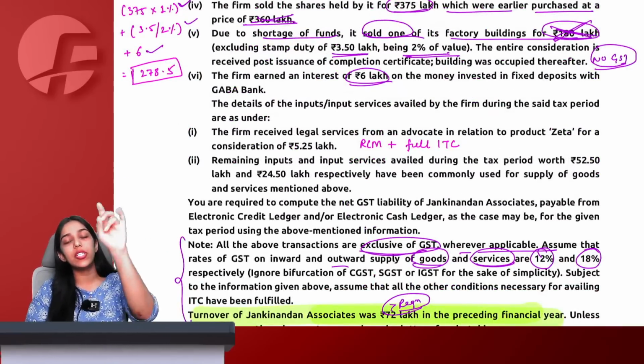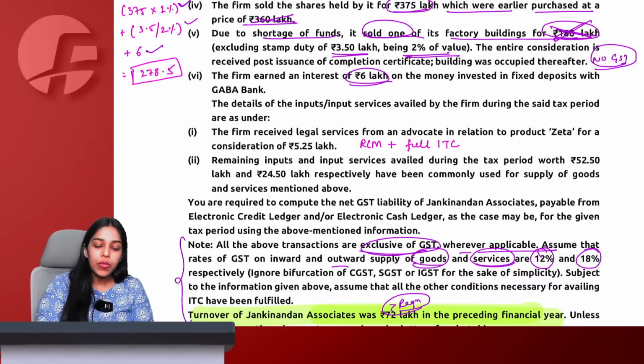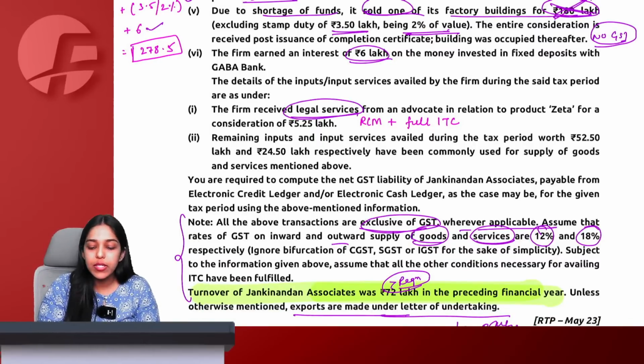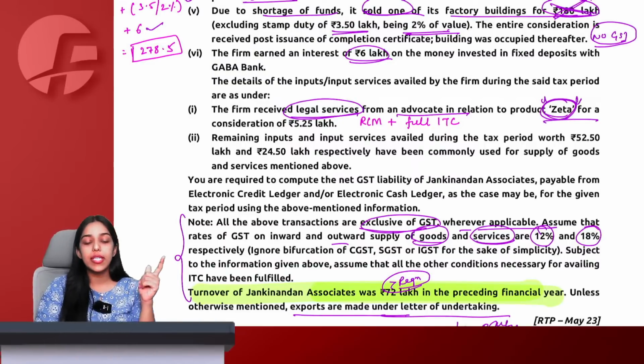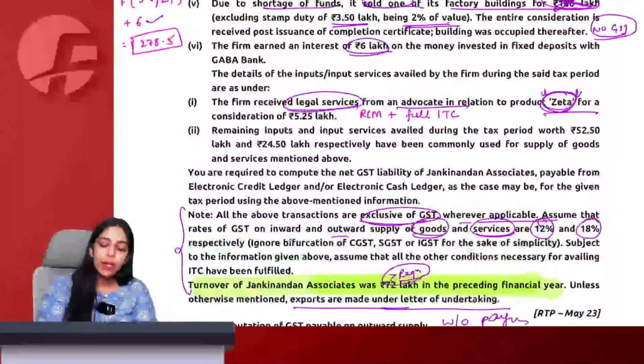Only banks and financial institutions are required to do reversal for interest income, not you, me and normal people registered under GST. Okay, details of the input services they are saying. So we received legal services from an advocate in relation to product Zeta only, for one product Zeta which is taxable. See, Zeta is fully taxable, therefore full ITC will be allowed for the same.